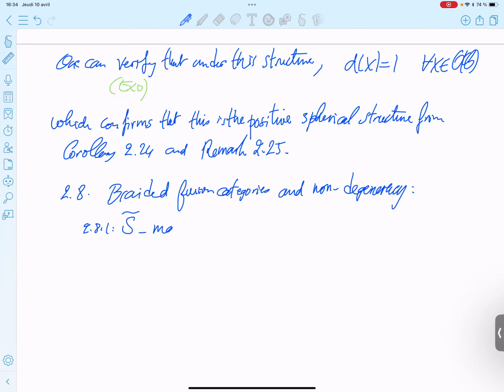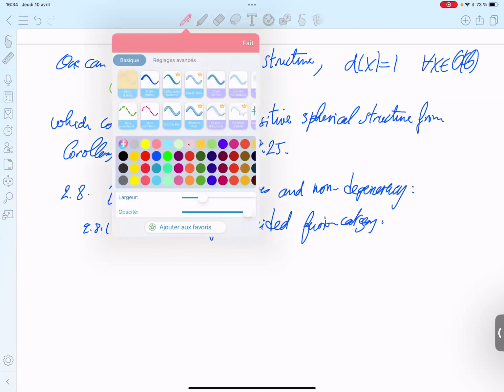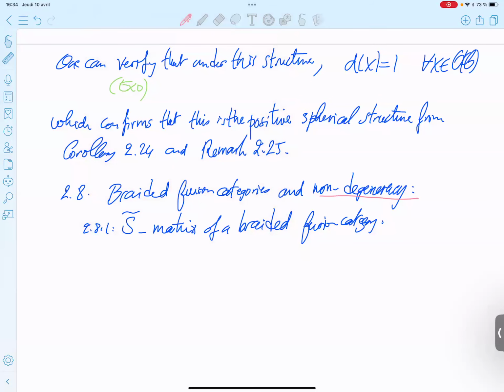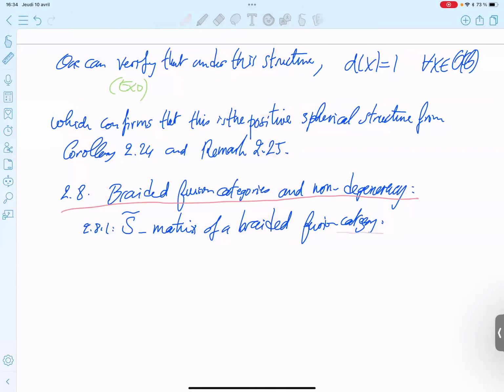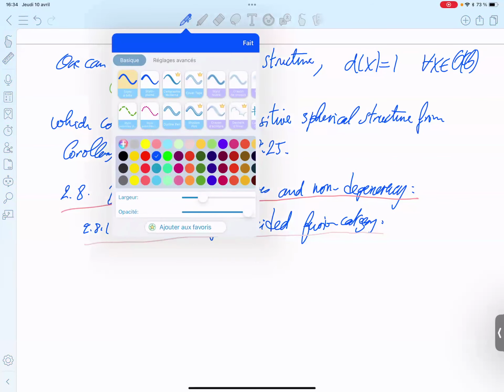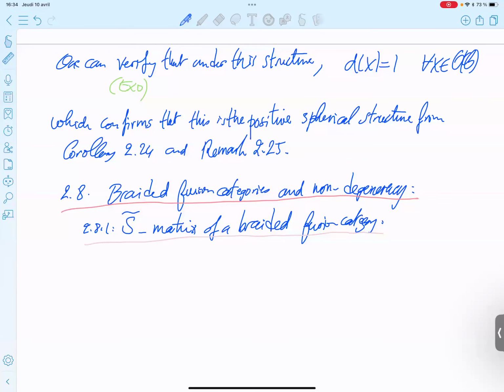S-tilde matrix of a braided fusion category.